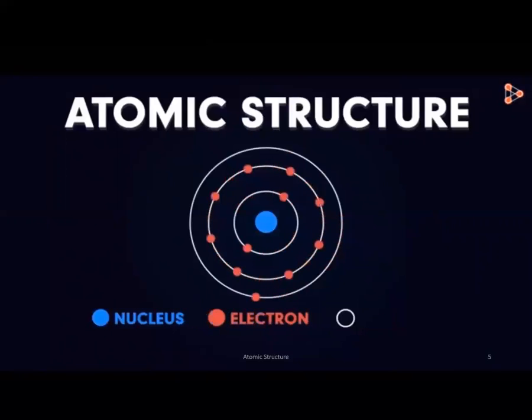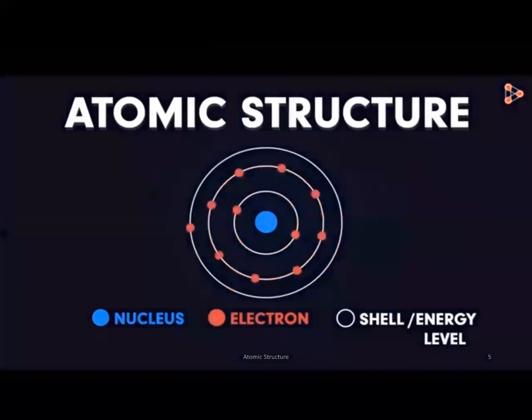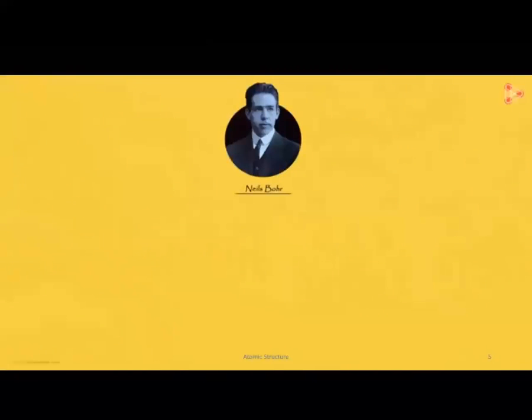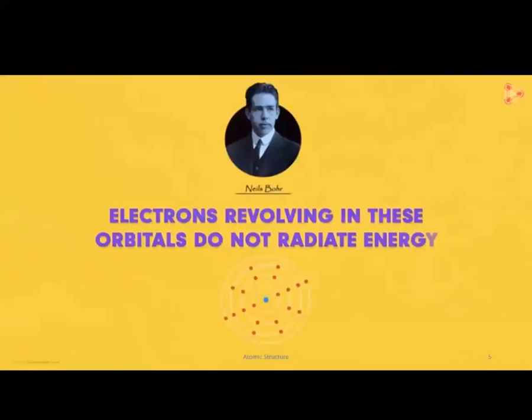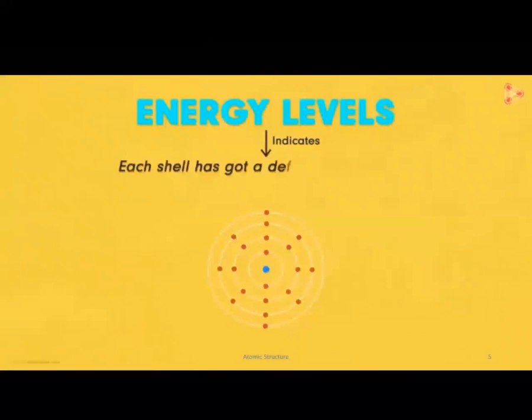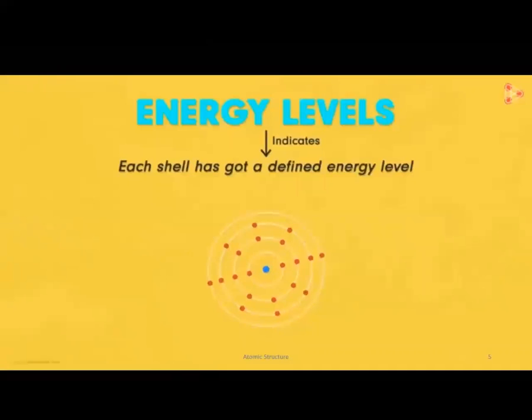These electron orbitals are referred to as shells or energy levels. Now the name energy levels gets us to an important concept. Niels Bohr suggested that the electrons revolving in these orbitals do not radiate energy. This is justified when we use the term energy levels, because it indicates that each shell has got a defined energy level. That means when the electrons revolve in these shells, they do not liberate any form of energy.